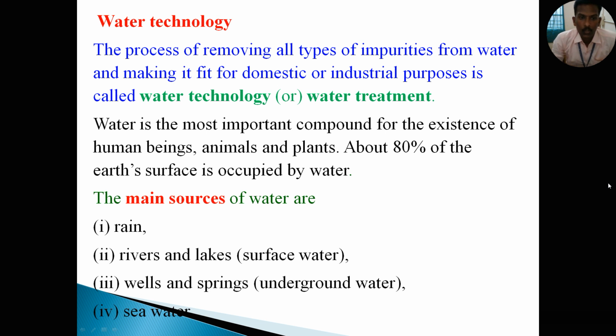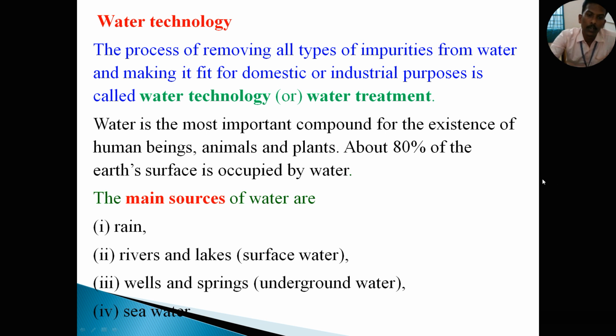So you know that water is the most important compound for all living organisms such as human beings, animals and plants. About 80% of the Earth's surface is occupied by water. Today's topic is water technology or water treatment. Water technology is the process of removing all types of impurities from water and making it fit for domestic and industrial purposes. It is also called water treatment.